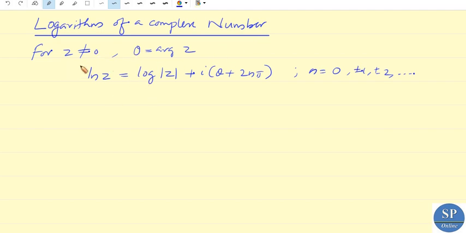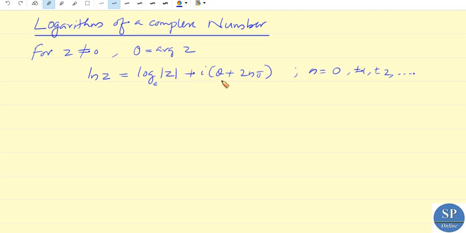Actually here it is not defined for z is equal to 0, and if theta is any argument of z, then log z is defined as log of mod z to the base e plus i into theta plus 2n pi, where log to the base e is nothing but the real natural logarithm of the mod z. We know the mod z is a real number, so this is a real natural logarithm of the modulus of z.